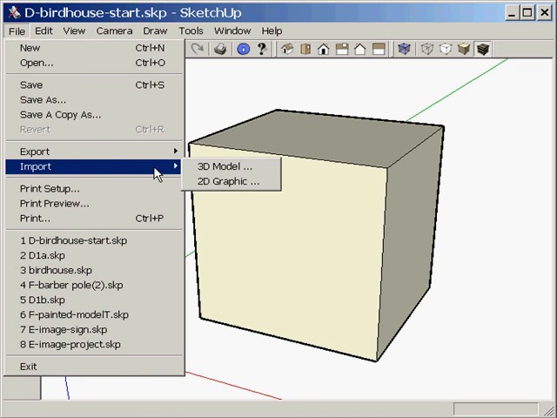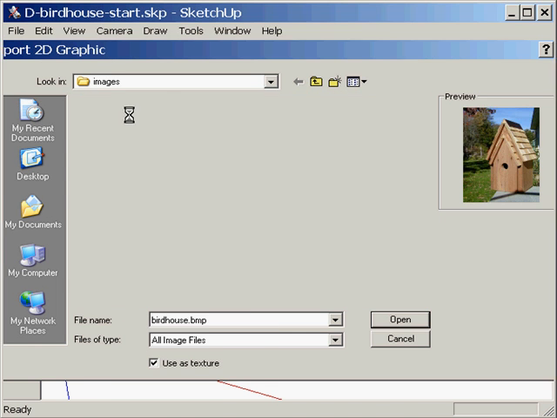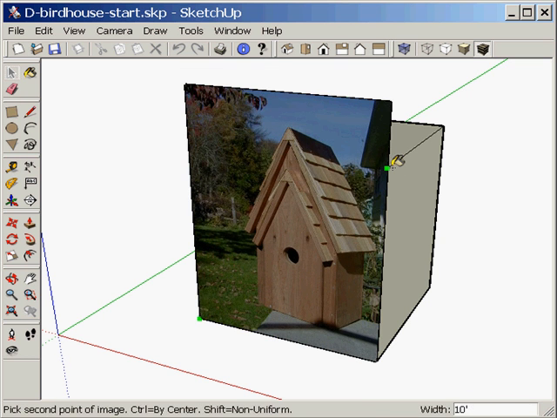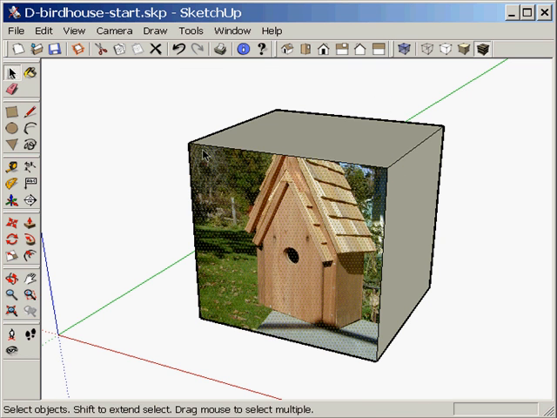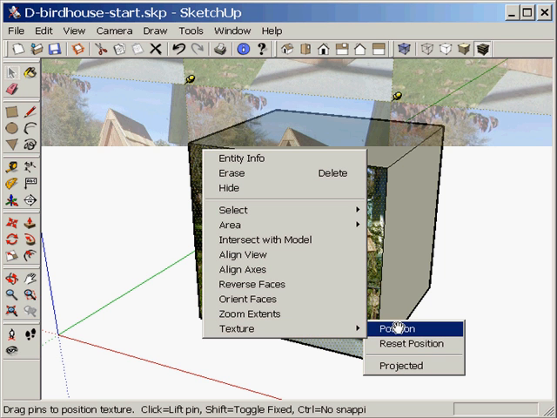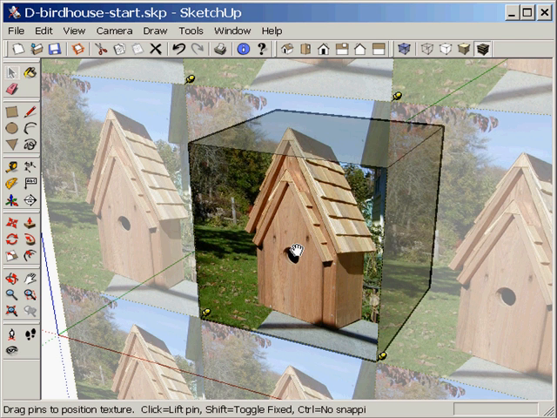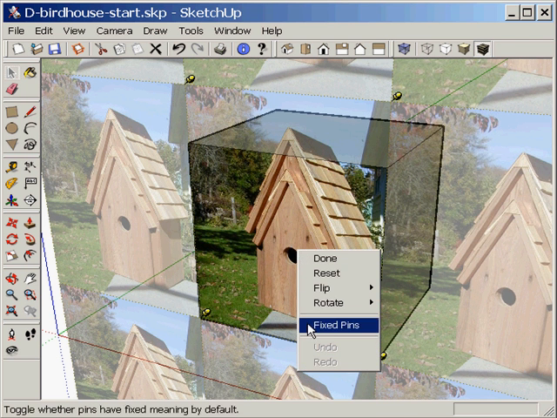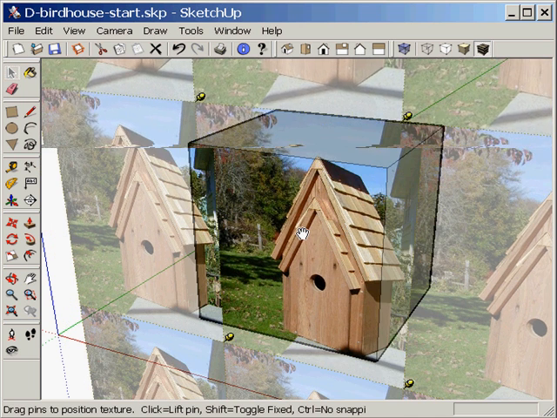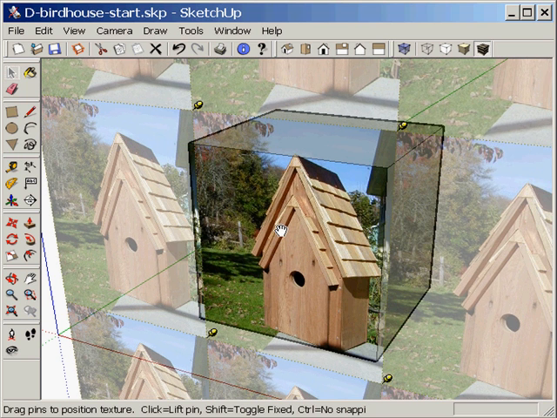Once the image is applied to the surface, you can use the fixed push pins to adjust it. But for images, the free pin mode is quite useful. First, context-click or right-click on the surface and select Texture Position. Then context-click on the material and make sure that Fixed Pins is unchecked. You're now in free pin mode. You can move the image around by dragging the mouse cursor on the image.